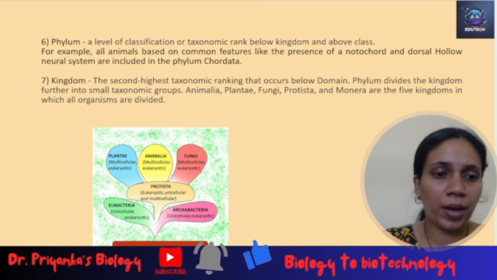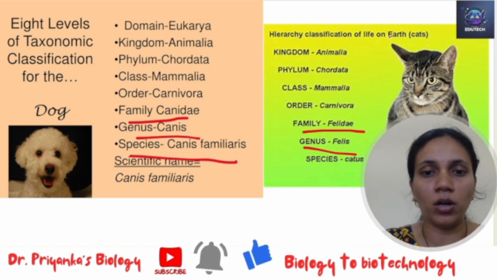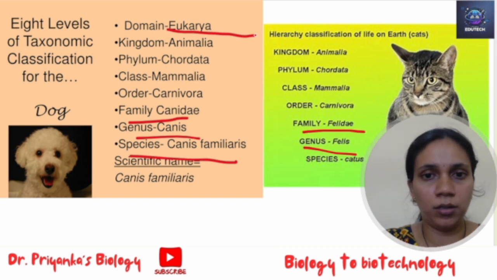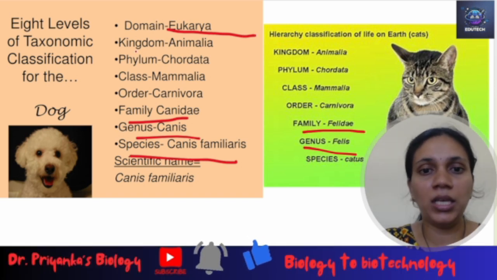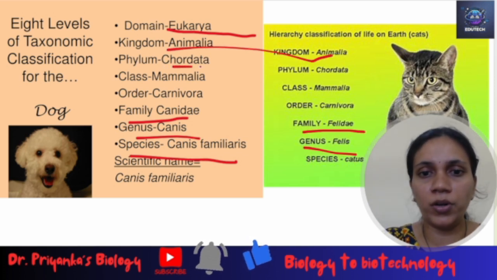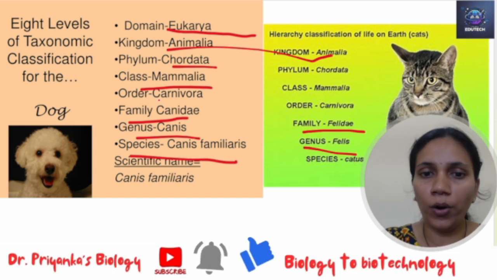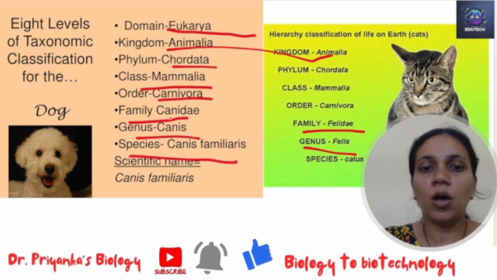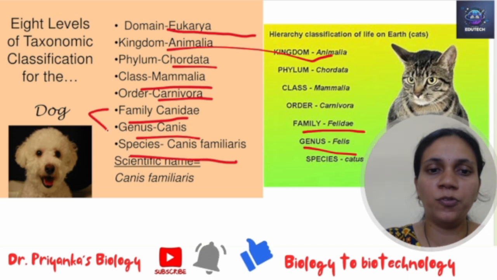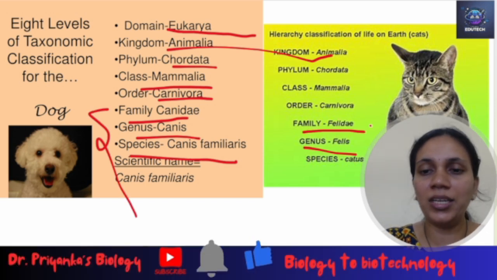So let us come back to the same example, the cats and the dogs. We have seen that both of them belong to the domain Eukarya. Then the kingdom, both belong to Animalia. Phylum Chordata, class Mammalia, order Carnivora. Now the difference starts from the family. This is Canidae and this is Felidae.